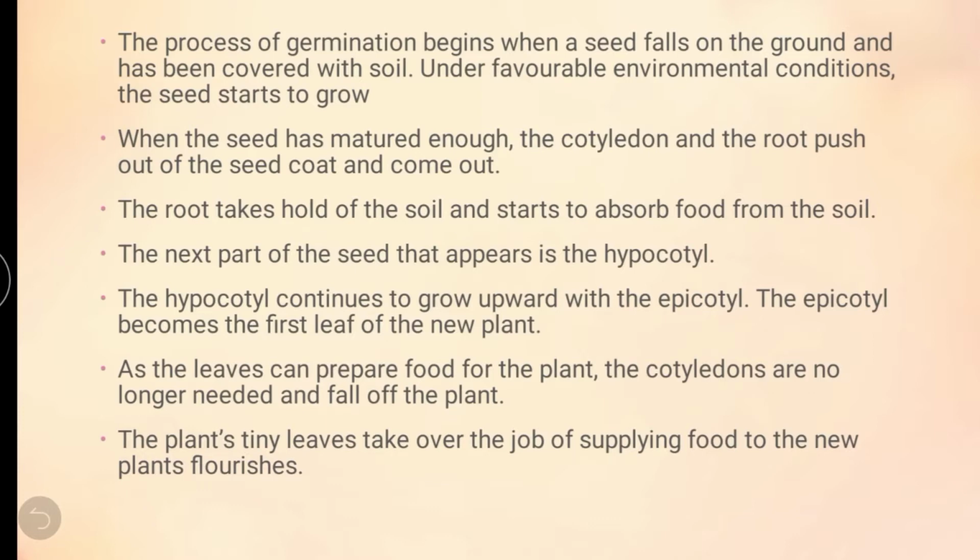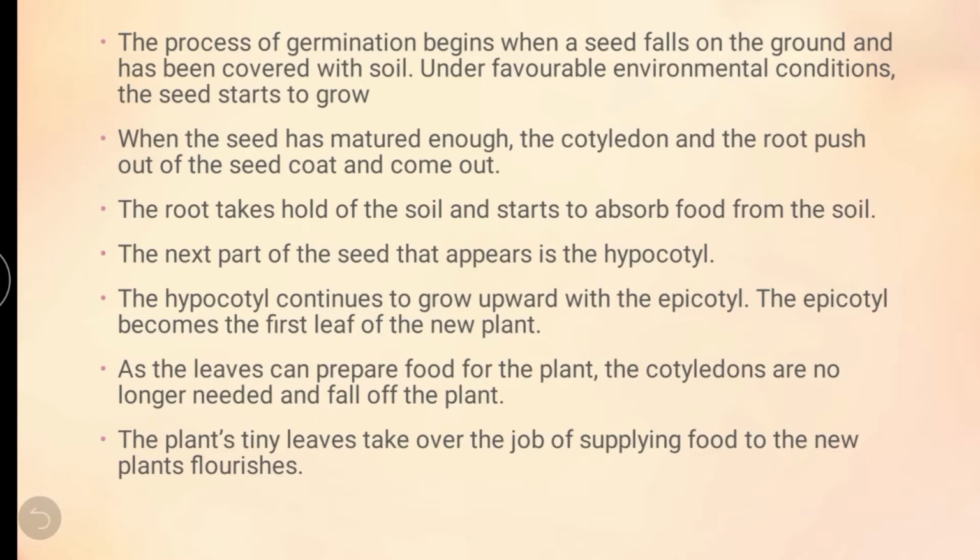Or else if it is a rainy season, full of rainfall, the seed will rot. So under some favorable condition, somewhat summer, somewhat sunny, and in the evening somewhat cool, the seeds start to grow. When the seeds start, how does the process of germination happen?